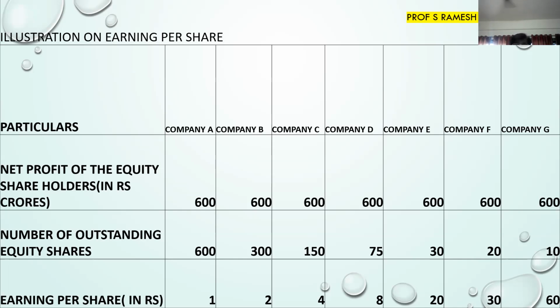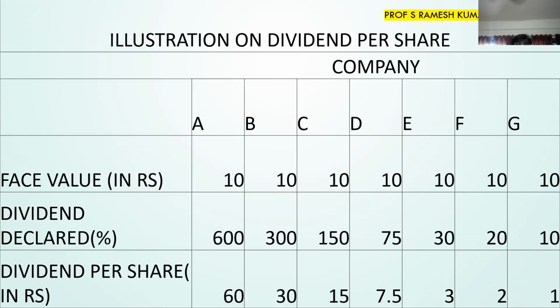So as an investor in the stock market, if I want to buy a company's share, I will look at the company whose earnings per share is high, so automatically company G will be selected. This is the importance of earnings per share. Next slide, dividend per share. Now dividend per share is calculated as we will discuss.